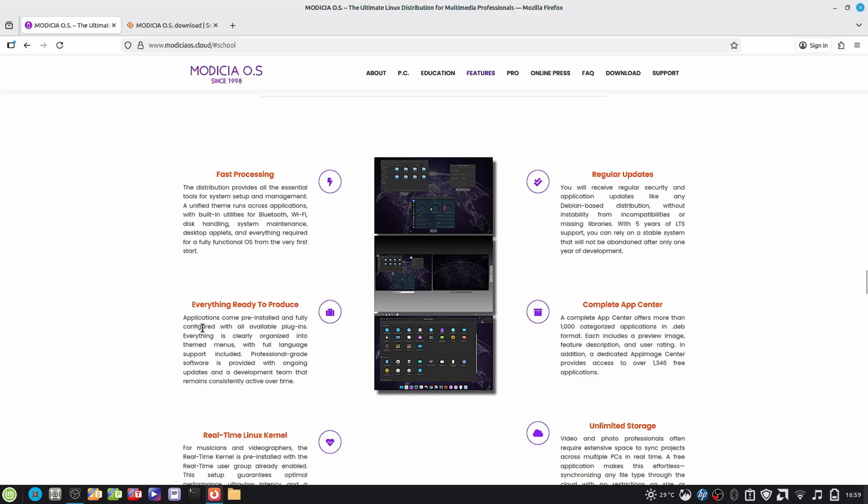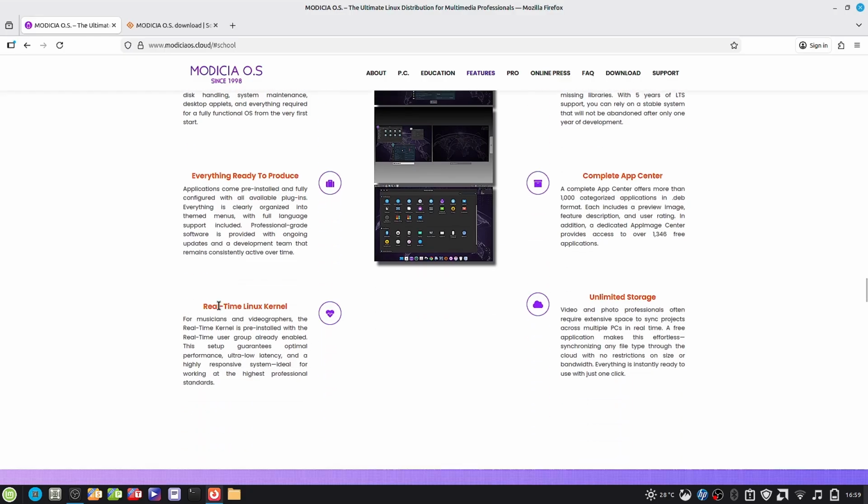Applications come pre-installed and fully configured with all available plugins. Everything is clearly organized into themed menus with full language support included. Professional grade software is provided with ongoing updates, and a development team that remains consistently active over time. That's great. And you have a real-time kernel available by default. For musicians and videographers, the real-time kernel is pre-installed with the real-time user group already enabled. This setup guarantees optimal performance, ultra low latency, and a highly responsive system, ideal for working at the highest professional standards. That's great.